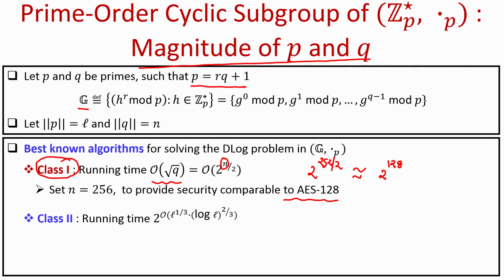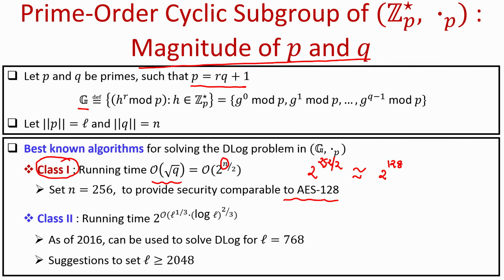Whereas the class 2 algorithms for solving the D-log problem in this cyclic subgroup have a running time which is 2 to the power order polylogarithmic in the number of bits that we need to represent p, say L. As of 2016, these class 2 algorithms can be used to solve instances of the D-log problem for any instantiation of the cyclic subgroup where L is 768, and it is suggested that to have a meaningful notion of security, we should operate by setting L to be 2048.